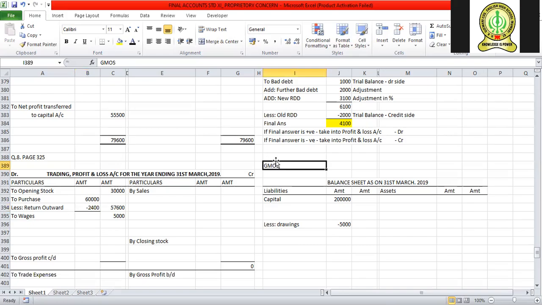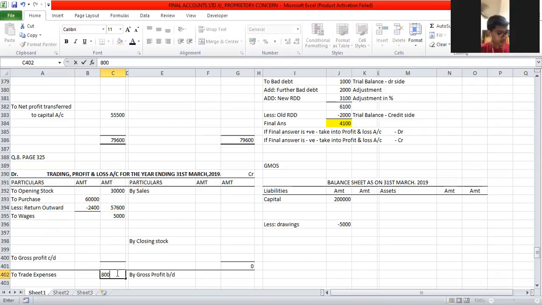If any of these four come with it, trade expenses will be taken into the trading account. Otherwise, trade expenses will be taken into the profit and loss account. Clear with that? The amount is 800 rupees.